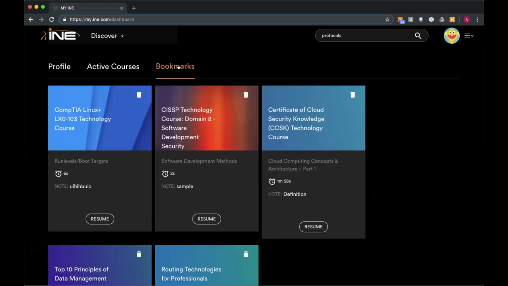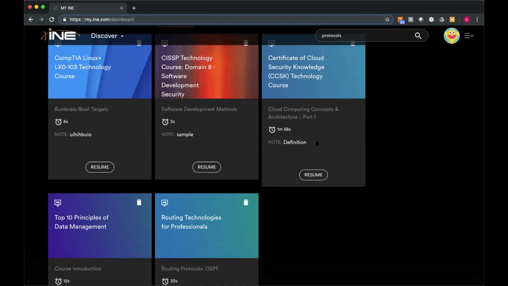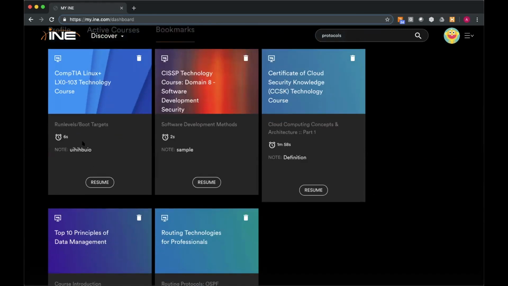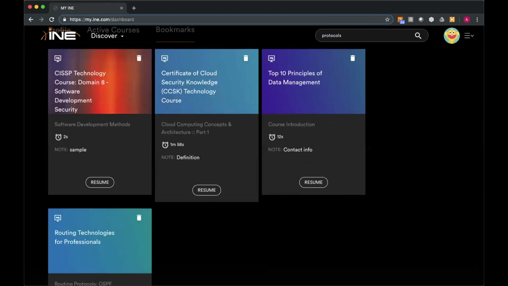And of course, the same is true for these bookmarks. It's going to take you to the exact location within that video that you have bookmarked. So for example, I've saved some here. I added a bookmark here because there was an important definition that I didn't want to lose track of. Okay, I have a sample bookmark. Here you can see this is a bookmark made in error. I don't know what happened. Maybe something landed on my keyboard. It's super easy to get rid of that bookmark if you don't need it. Just go ahead and click on the trash can and it will also disappear.